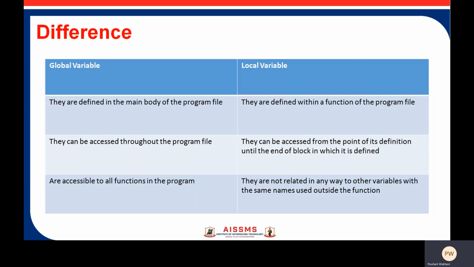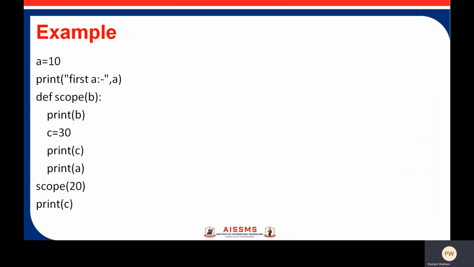So that is the limit of the scope of that variable. And third point, global variables are accessible to all functions in the program. Local variables are not related in any way to other variables with the same names used outside the function.